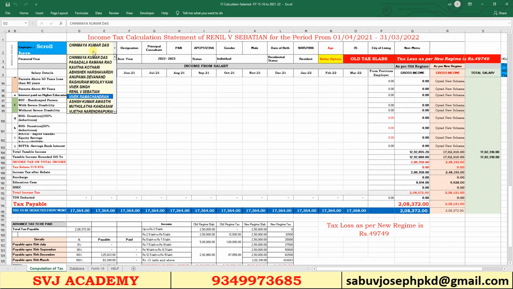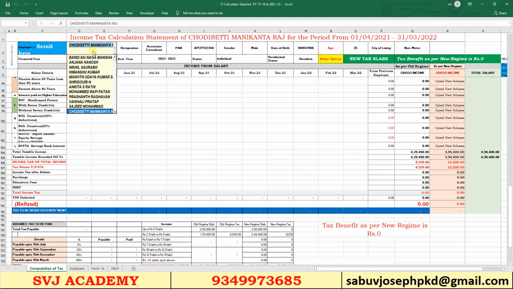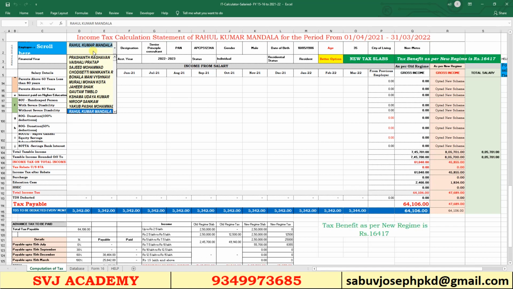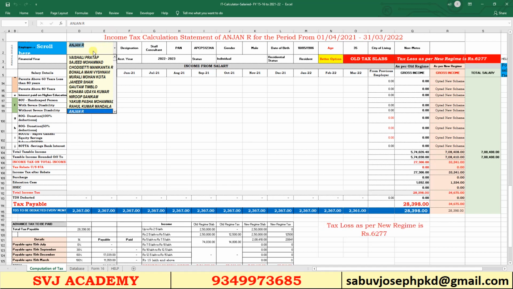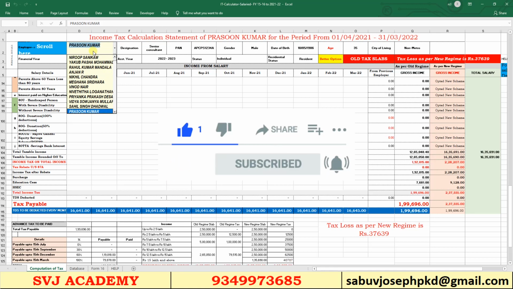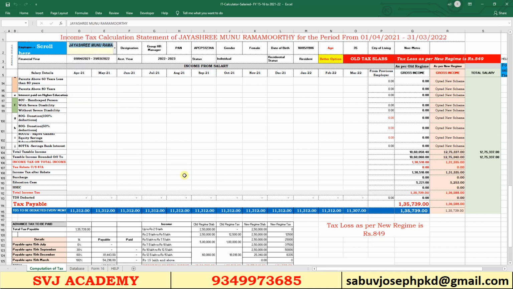So here I have used around 80 employees' data. Everything will be loaded by a single click. Tax will be calculated and compared, and it highlights whether the new tax regime or old tax regime is beneficial to that employee. So he can opt for the right tax slab, and the employer can deduct the TDS accurately.